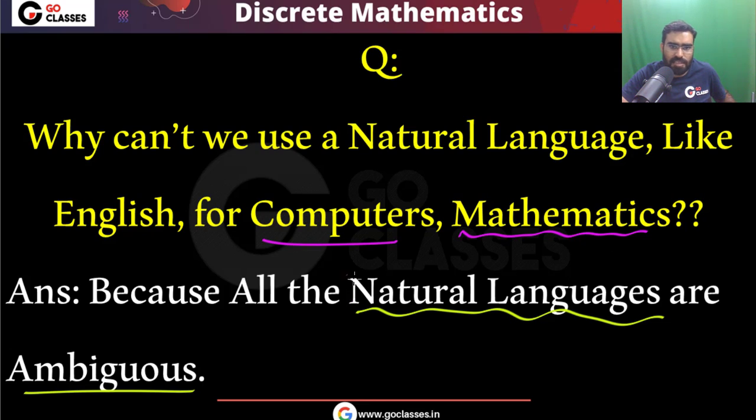Our answer is very simple: these natural languages are ambiguous and we cannot allow ambiguity in computers, right? Whatever command you give to some computer, that command must be unambiguous. There should be no ambiguity. Like if there is a robot and you want to give some command to that robot, then that command must be unambiguous. But natural languages are ambiguous.